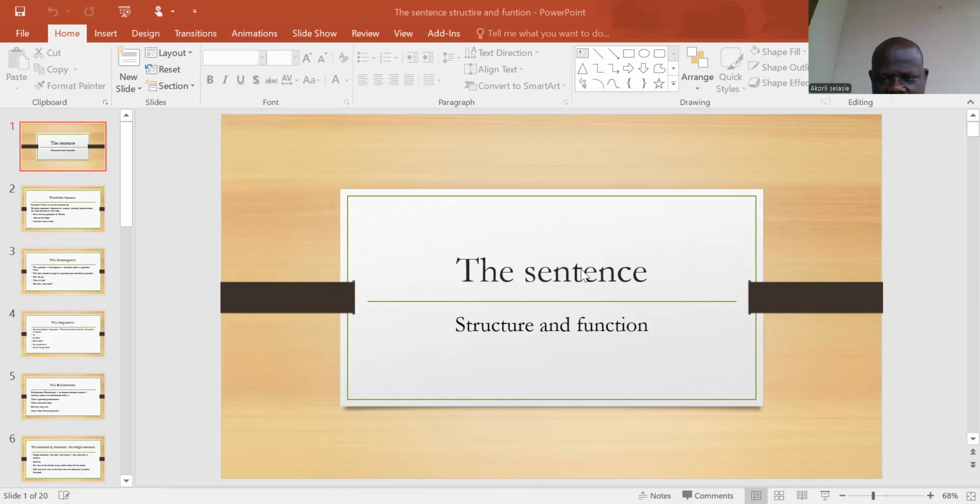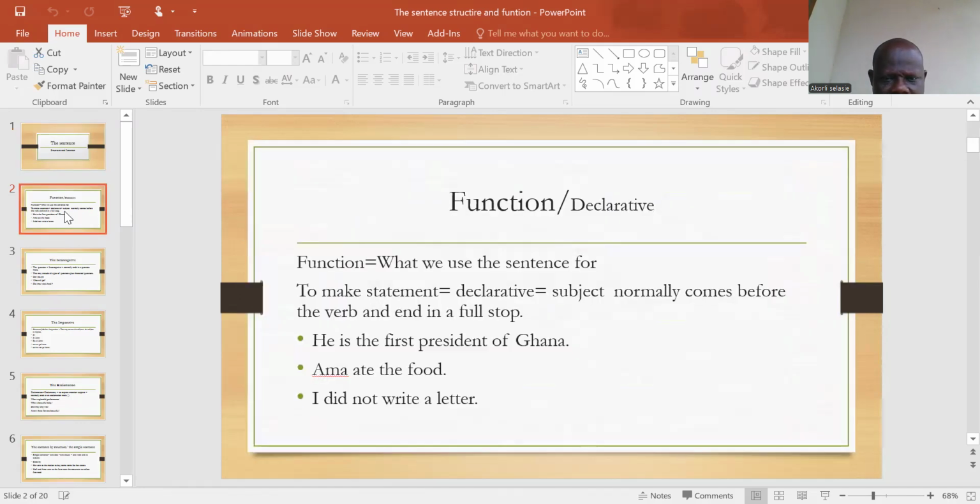So let's go straight to the point: sentences by structure and function. We know that a sentence is a group of words that has a subject and a predicate and makes a complete thought. But then we can divide sentences into two broad categories: sentences by function and sentences by structure.